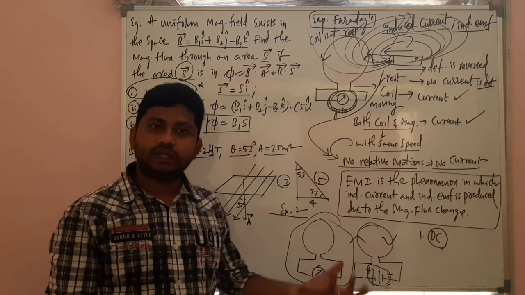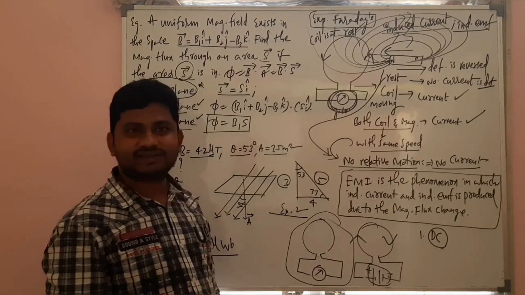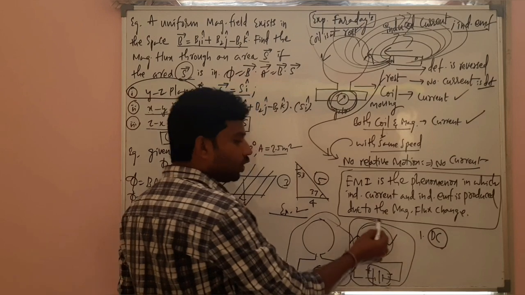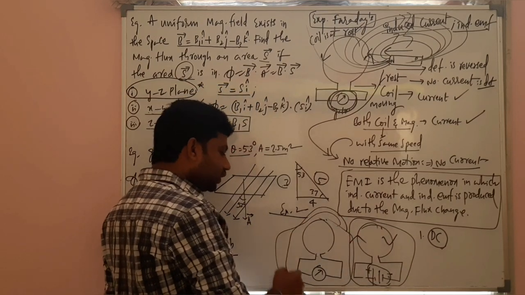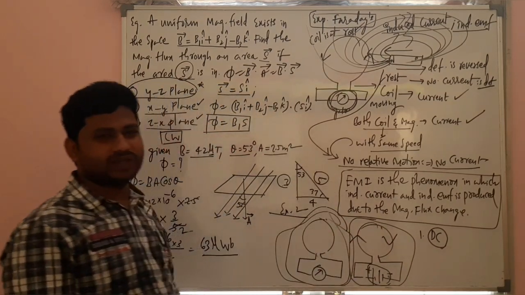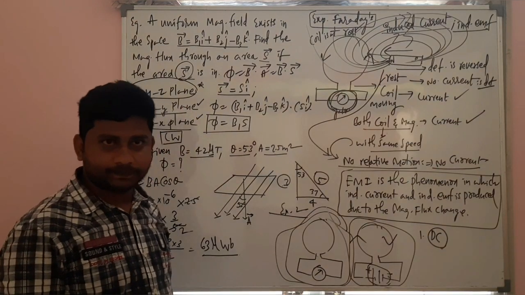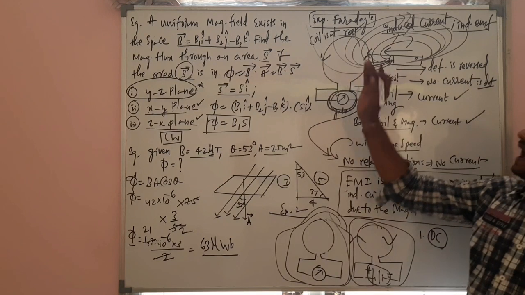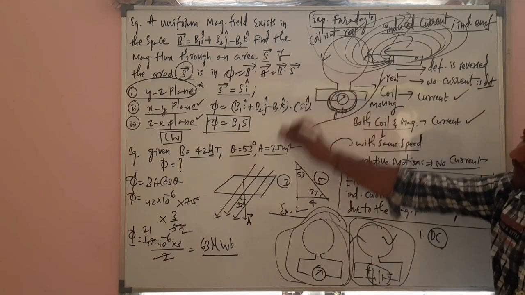Clear? But one thing you should understand: if the actual current direction is clockwise, the induced current direction will be anti-clockwise, just opposite to that. Clear? So these are Faraday's experiments, and this is the basic numericals.